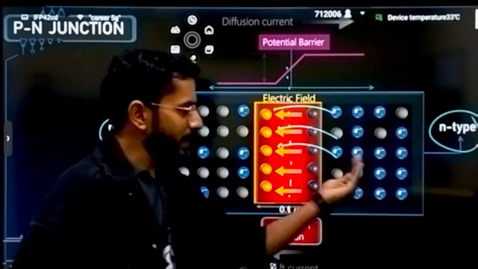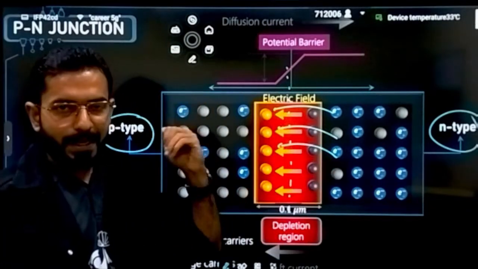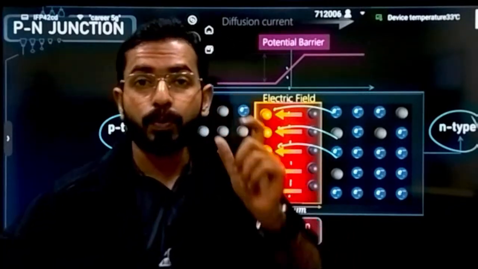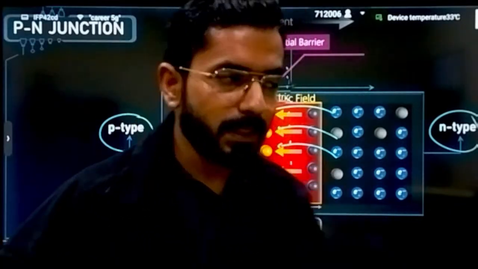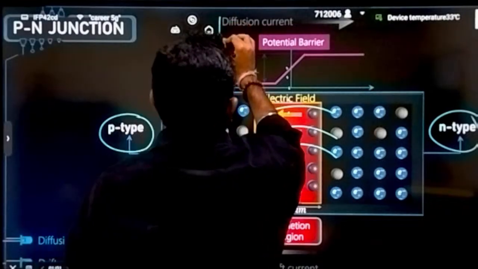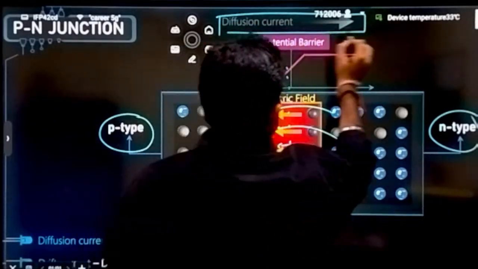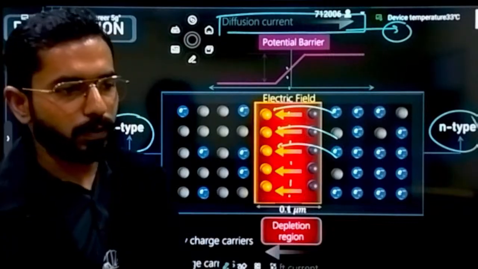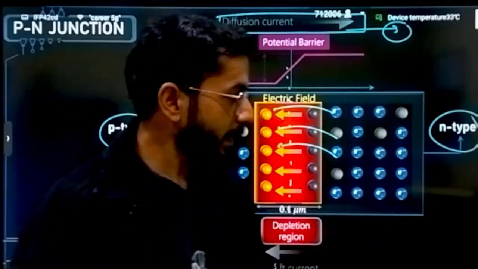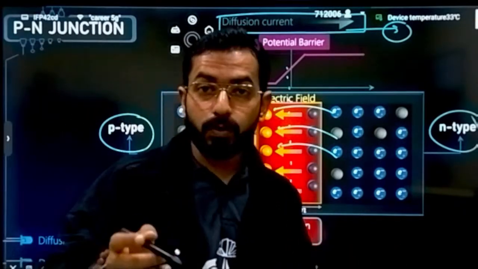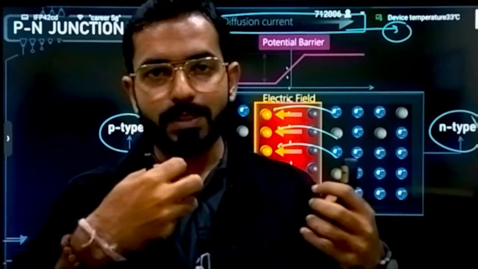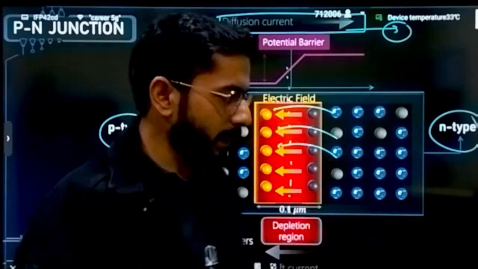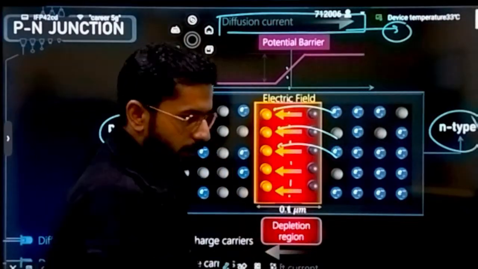And if electrons are moving from N side to P side, then opposite to the direction of movement of electrons, a current will be generated, and that current is called diffusion current. That current is called what? Diffusion current, from P side to N side. First thing, remember this. What is the direction of diffusion current? From P side to N side. Why is it coming? Due to the diffusion of these electrons and the positive charge. And what will happen? They will create a depletion region.